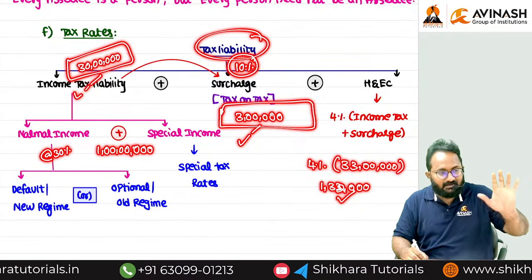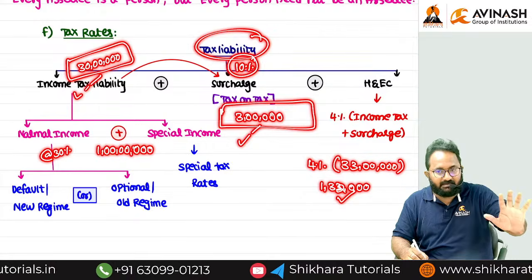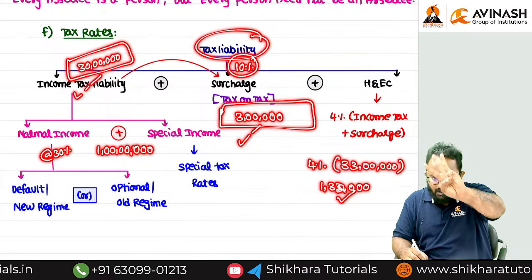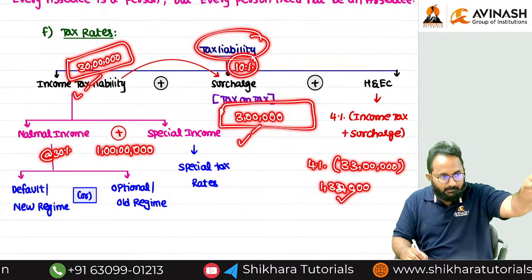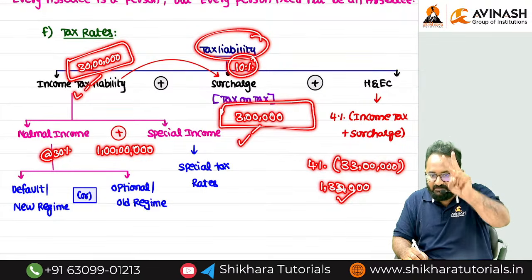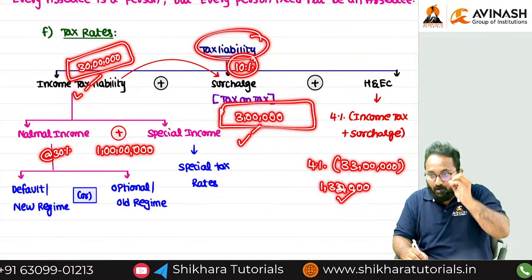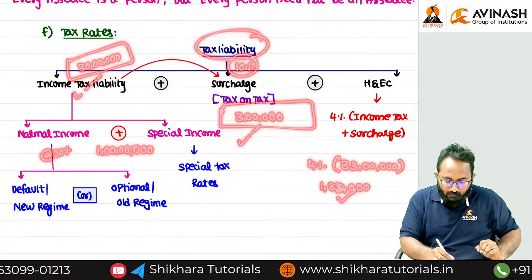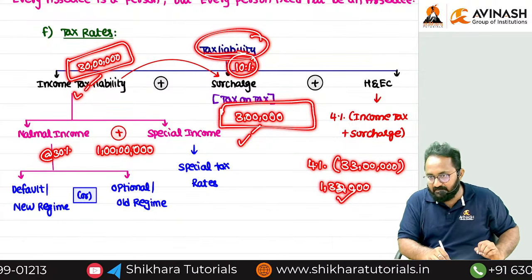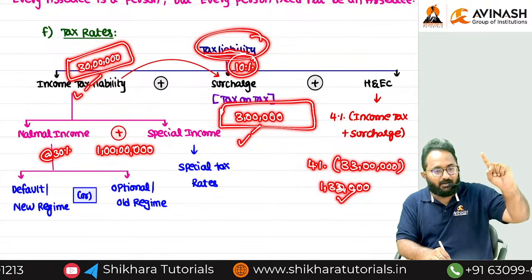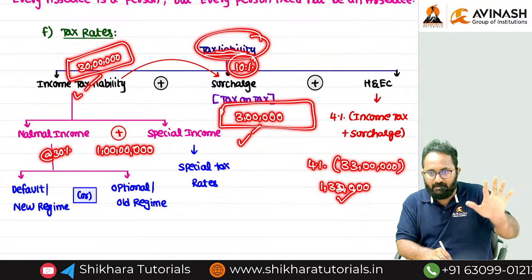So tax liability under the Income Tax Act always includes three components: income tax liability, surcharge, and health and education cess. These three things together we call tax liability.